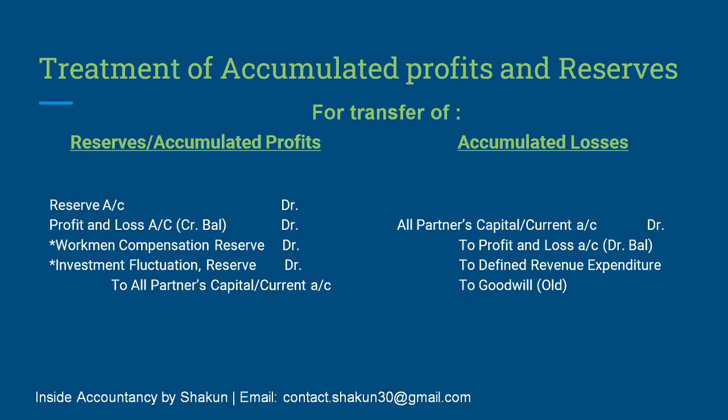Moving on, the treatment of accumulated profits and reserves is done through a journal entry. For all those reserves or accumulated profits which appear on the liability side and have a CR balance, they are written off by debiting them, and they are distributed between the partners' capital or current accounts in the old ratio. Similarly, all the losses which appear on the asset side have a DR balance. They are hence credited to be written off and then distributed between the partners in the old ratio.